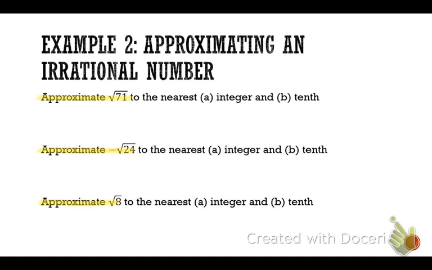We're doing it to two values, the nearest integer and the nearest tenth. Let's set this up. You need probably 2 to 3 lines in between. We're going to the nearest integer and to the nearest tenth.